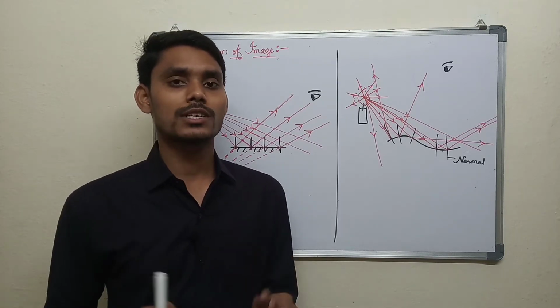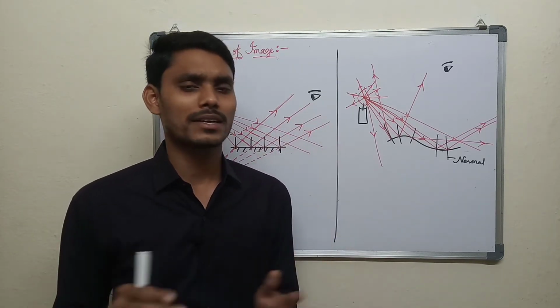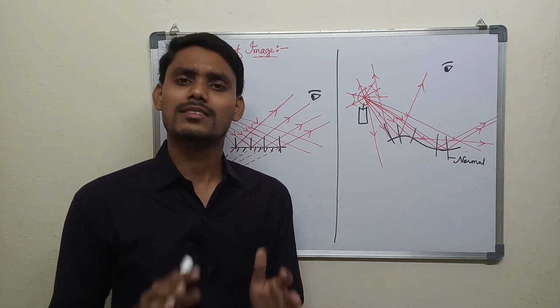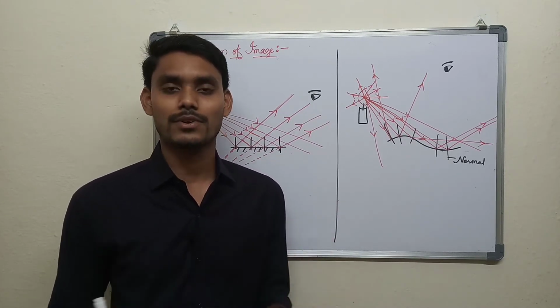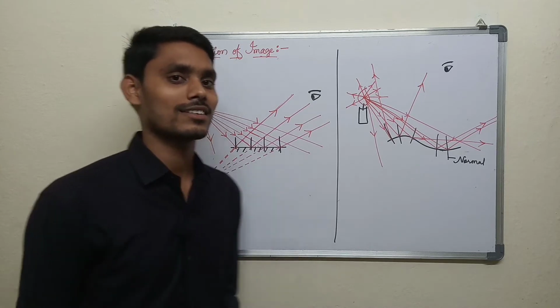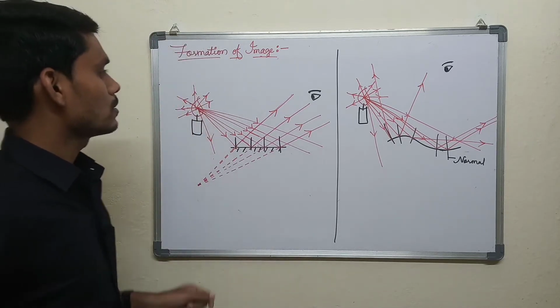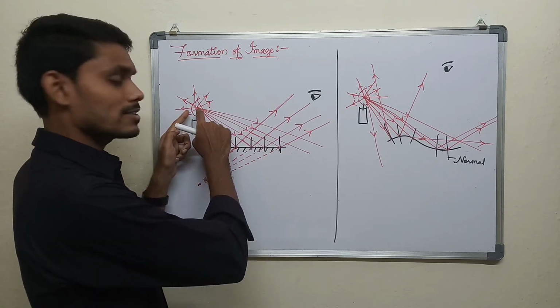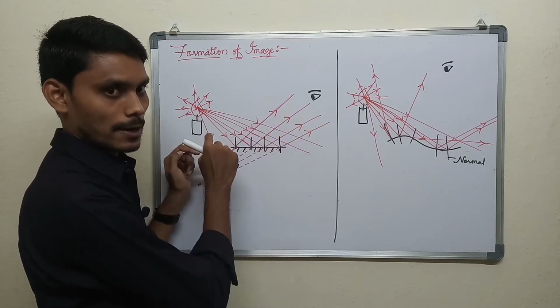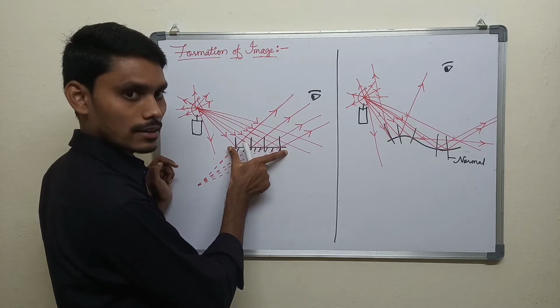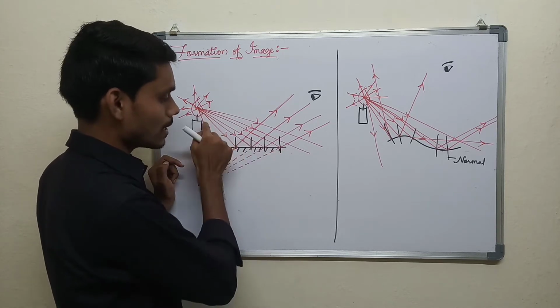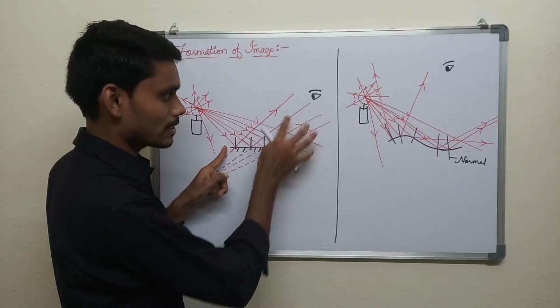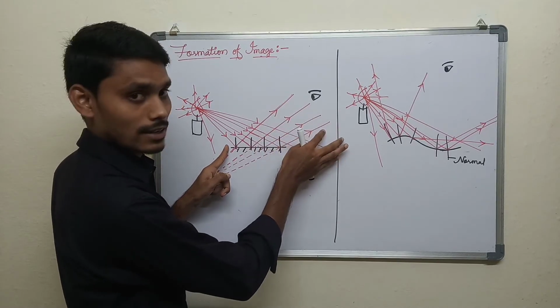Actually, light bounces from all surfaces, but only a few surfaces can form an image, but not all surfaces. Yes, here is the answer. Let us say we have a candle. Light travels in all directions from the candle. We have a plane mirror here. So the rays which fall on the plane mirror get reflected. These are the reflected rays.